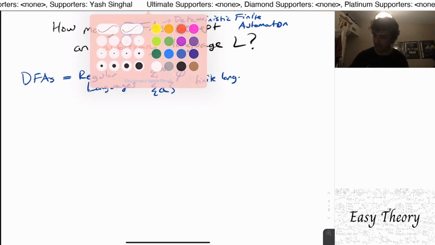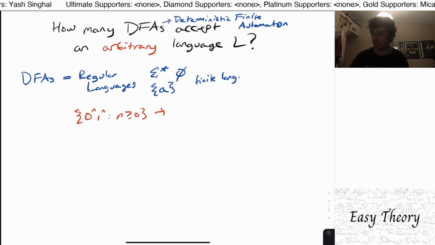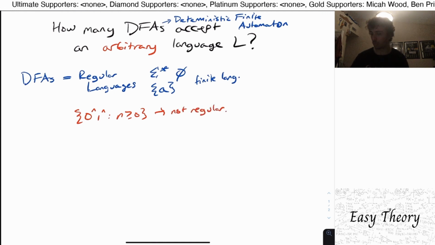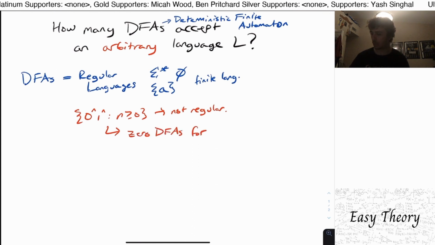But one that isn't is, for example, 0^n 1^n, where n is at least 0. This is not regular, because you can show via the pumping lemma that this is not regular. There's no DFA for this language. No matter how clever you are, there's no DFA for it. So the answer for this one is that there are 0 DFAs for this language.